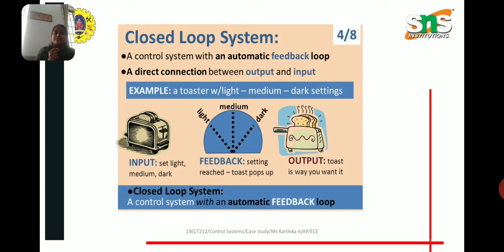Now we have some practical examples of open loop control systems: electric hand dryer, automatic washing machine, bread toaster, automatic tea coffee maker, time-based clothes dryer, light switch, and volume in stereo systems. We also have many advantages in open loop control systems. It is simple in construction, economical, easy to maintain, generally stable, and very convenient. And we also have some disadvantages: it is inaccurate, unreliable, and it cannot correct any change in the output automatically.